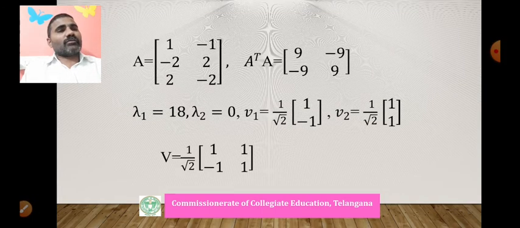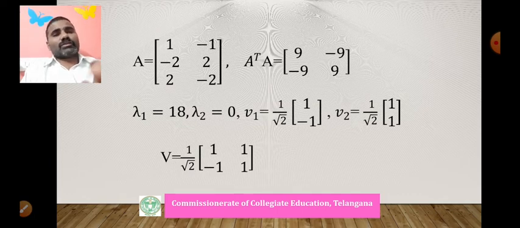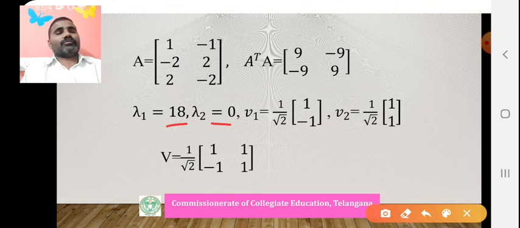Now let us take one more problem. A is [1, -2; 2, -4]. A transpose A becomes [9, -9; -9, 9]. Here these two columns are not linearly independent, so they are dependent. That's why A transpose A is also a singular matrix, whose eigenvalues are lambda 1 equals 18 and lambda 2 equals 0. The eigenvectors corresponding to this are 1 by root 2 times (1, -1) and 1 by root 2 times (1, 1). Then V we can construct.